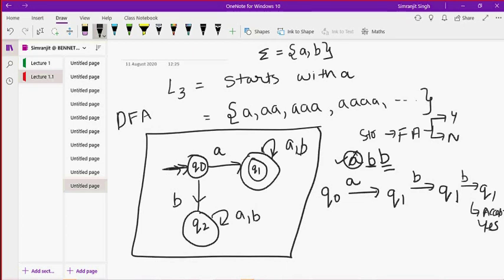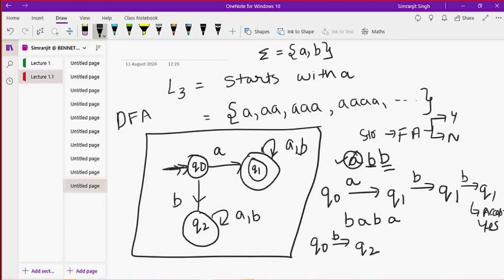In the same way, take b a b a. I know this string starts with b, so it will surely not be inside the language. Just see if this automata is correctly handling it. I start at Q0. When I receive b here, I go to state Q2.